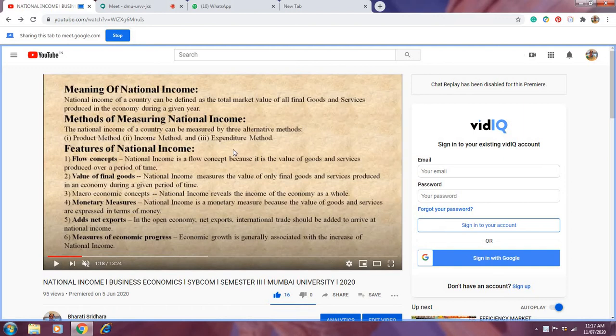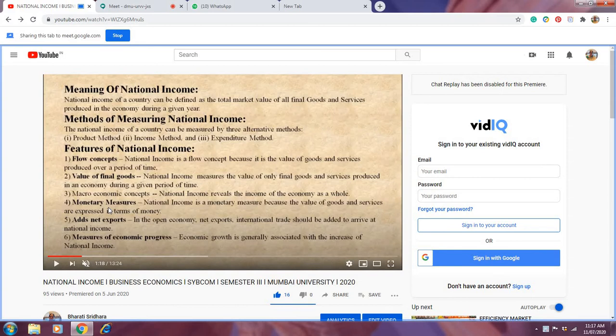Now moving on to the next point: what are the features of national income? That means what are the characteristics of national income? These are the six characteristics of national income. We will see them one by one, and you all are aware that pointers are important. So all the points you have to learn by heart, and in front of them you have to write the explanation. Whatever explanation I am sharing with you is enough. If you want to add, you can add, but this is enough. So now point number 1, the characteristic of national income.